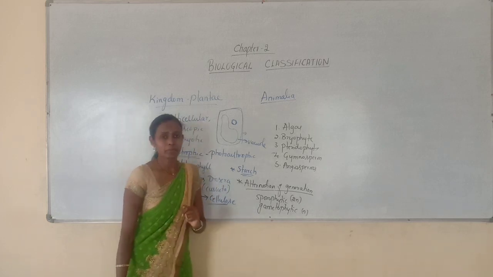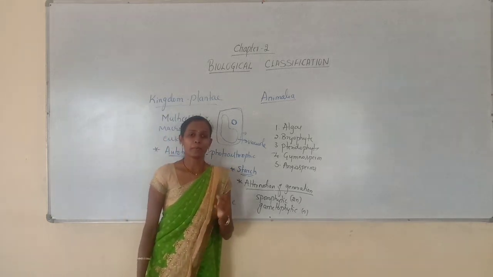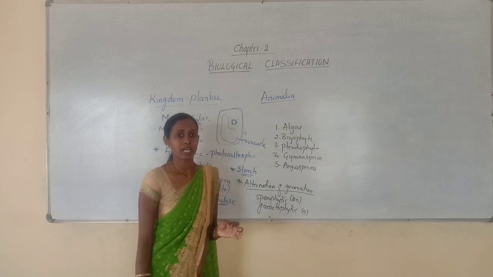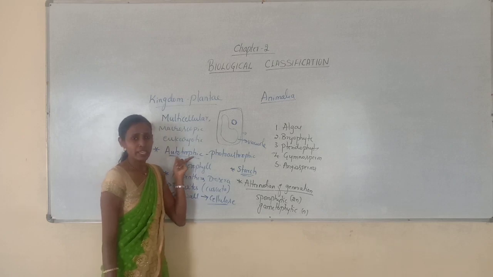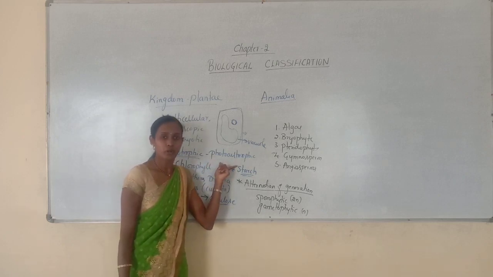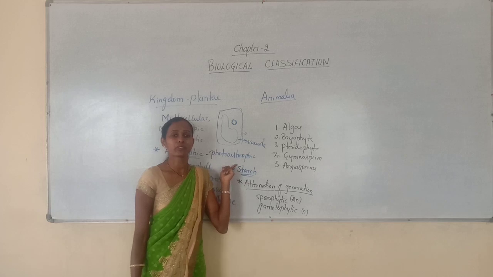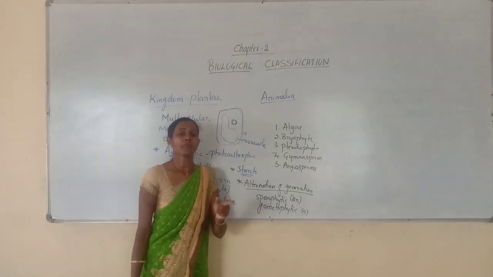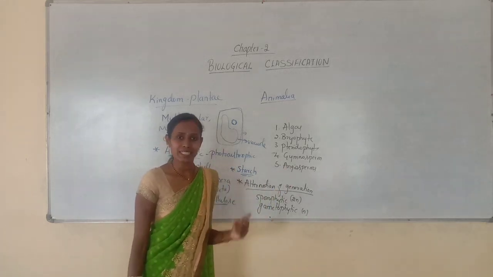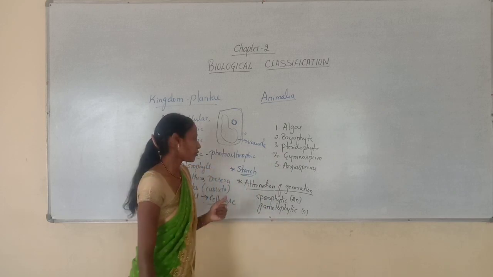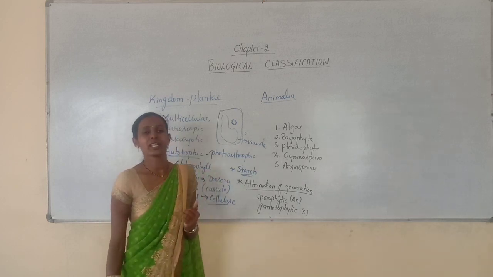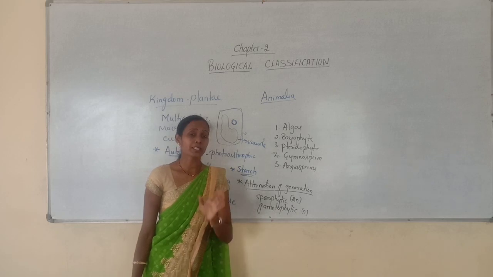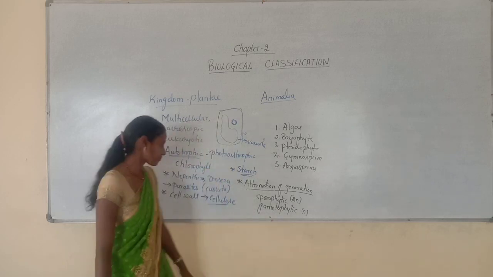So here kingdom Plantae includes multicellular, macroscopic eukaryotes, and they are usually autotrophic, especially photoautotrophic, because they have the photosynthetic pigment called chlorophyll. With the help of chlorophyll, by utilizing sunlight, they can prepare their own food. But insectivorous plants are partially heterotrophic because they trap insects in order to obtain nutrients, but they can prepare their own food.